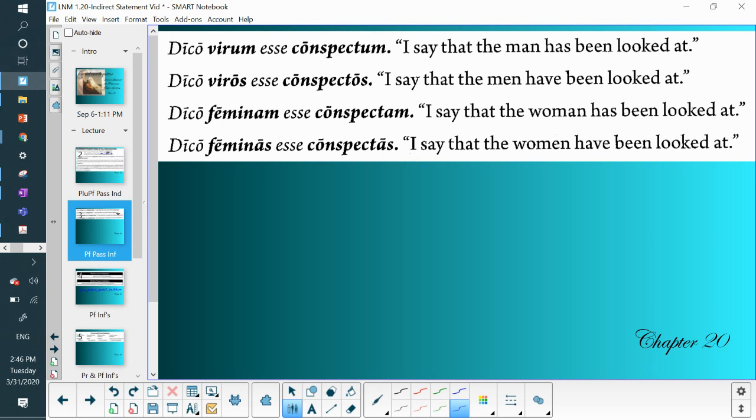I say that the men have been looked at. So we have our accusative plural, masculine. I say that the woman has been looked at. And again we have feminam conspectam. Or I say that the women have been looked at: feminas esse conspectas. What kind of women are they? Having-been-looked-at women.